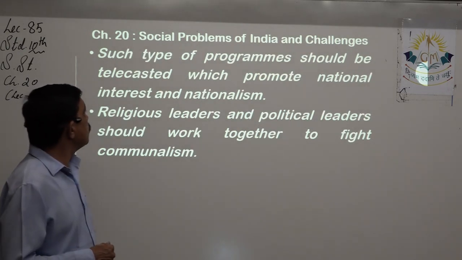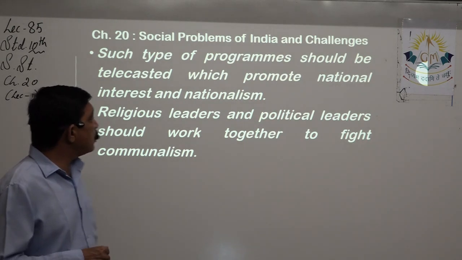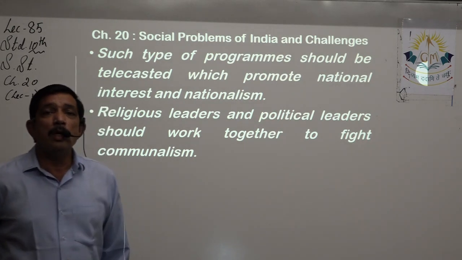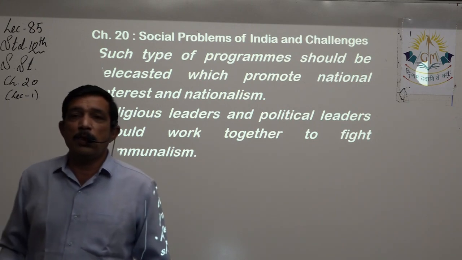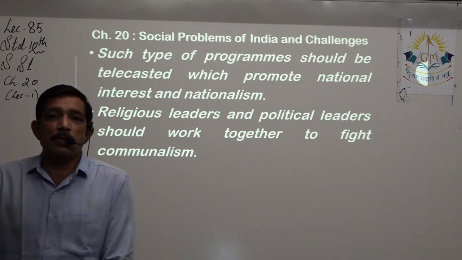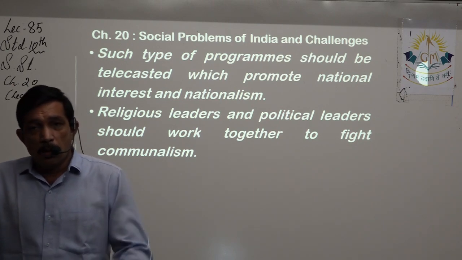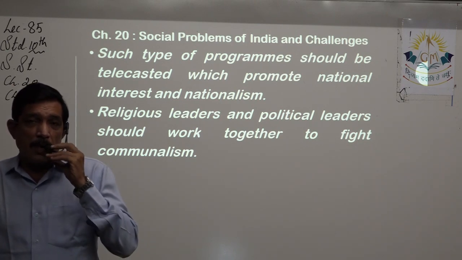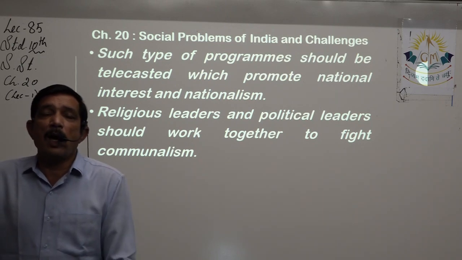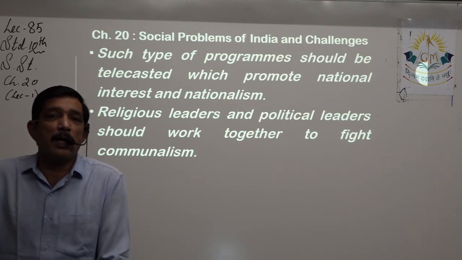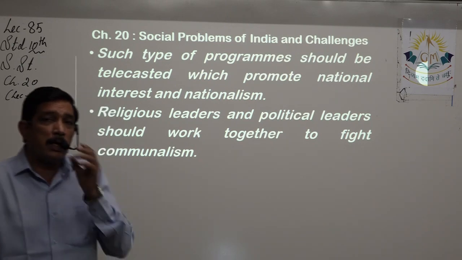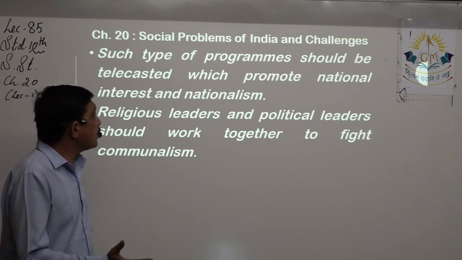Such types of programs should be telecast which promote national interest and nationalism. So it should be seen by the people making programs on TV or broadcasting on the radio that, as we just discussed, rather than having communal tension, communal harmony feeling spreads. They should make such messages and programs.